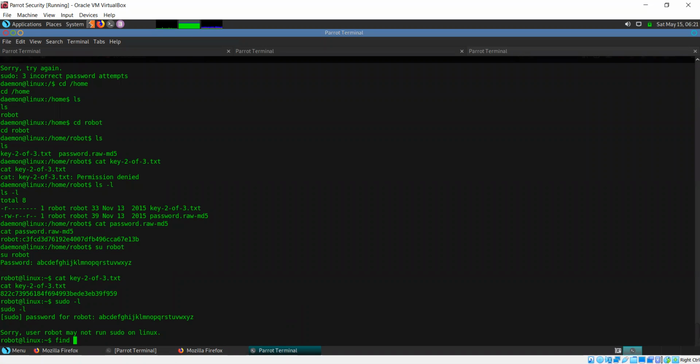The location where you need to look. If you are doing a search using find, where should the command go and look for the files? We need to look at the entire system. I don't know where the setuid file might be located, so I'll just use this forward slash,